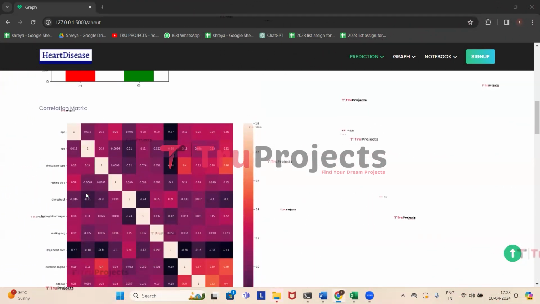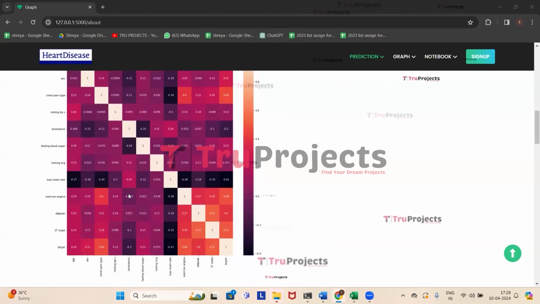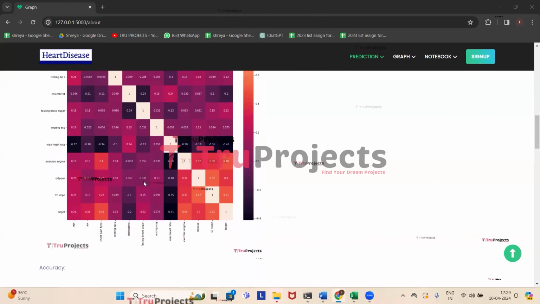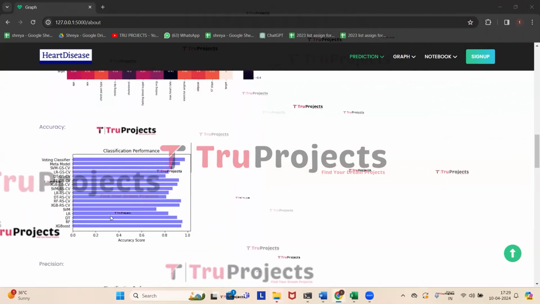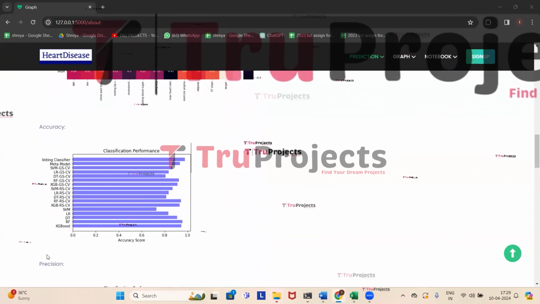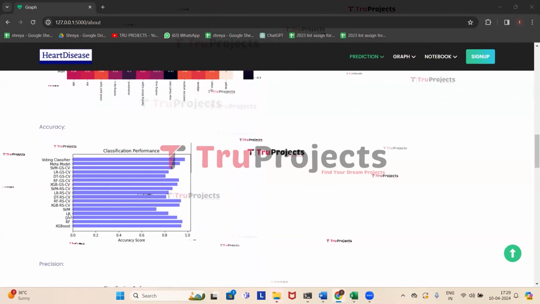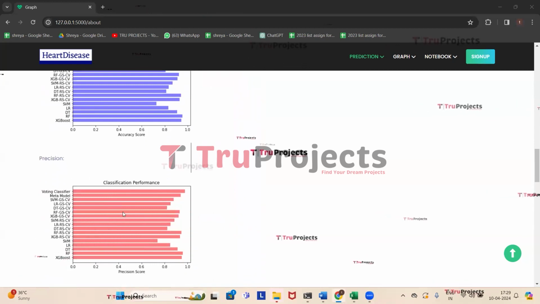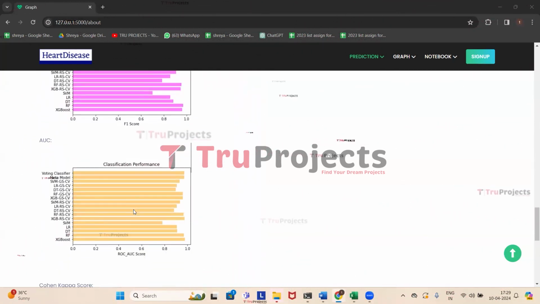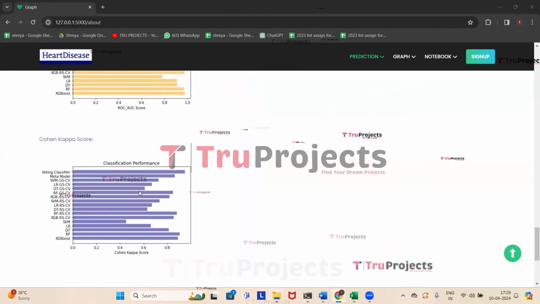And moving on to the next graph, which is the correlation matrix. This shows the relationship between variables. So this is the accuracy comparison graph, where on the x-axis we have the accuracy score of each algorithm, and on the y-axis we have algorithm names. Similarly, we have the precision score comparison graph, recall, F1 score, AUC graph, and Cohen-Kappa score graph.